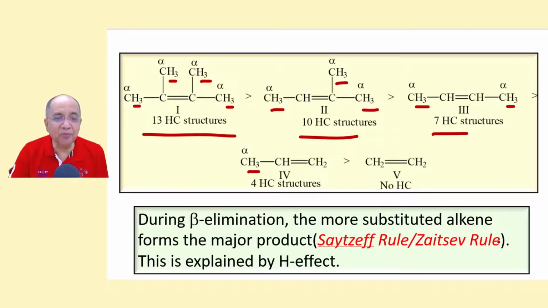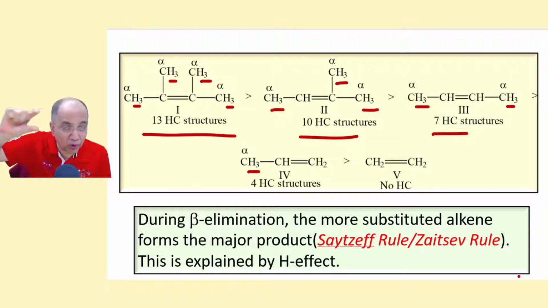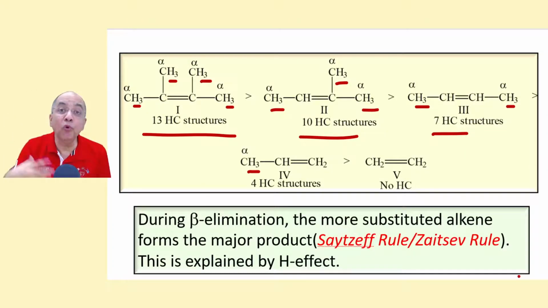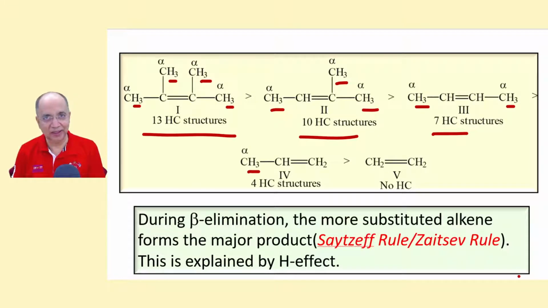Now this is the basis of the Saytzeff rule or the Zaitsev rule that is followed in elimination reactions to produce alkene. When a double bond is formed, the more stable one is the more substituted alkene. So that becomes the major product.